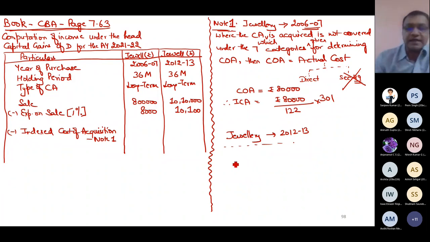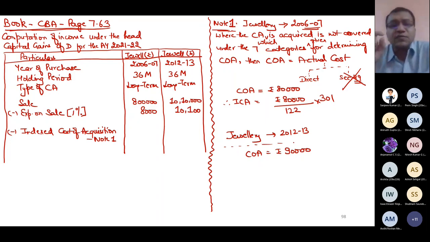So that actual cost is 90,000. You must remember that to compute indexed cost, I have passed 2 stages. First stage is actual cost, then cost, then indexed cost.